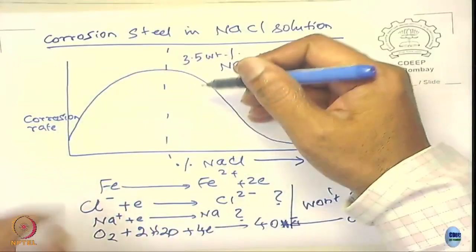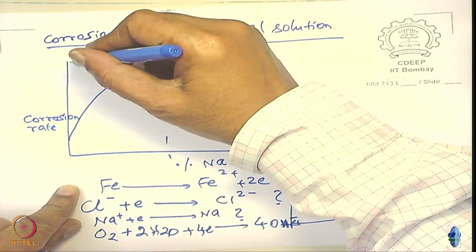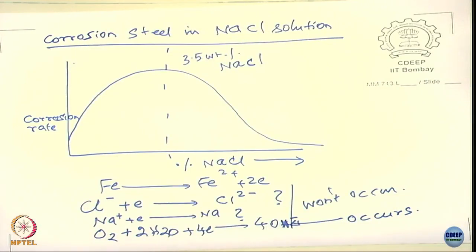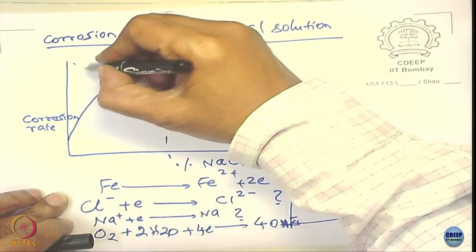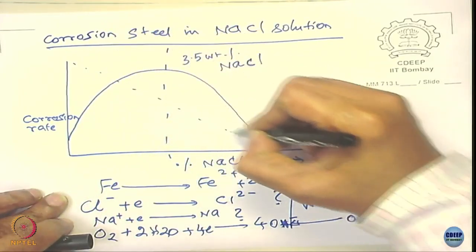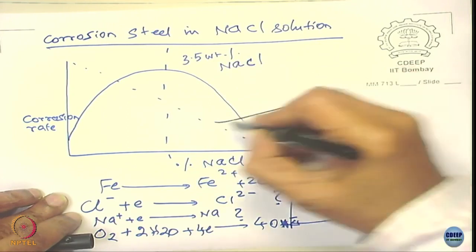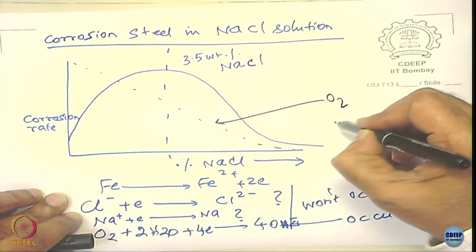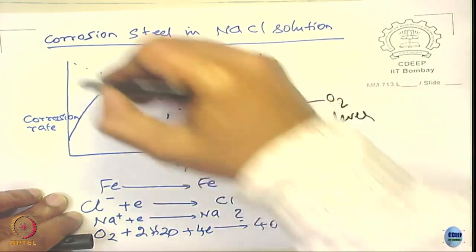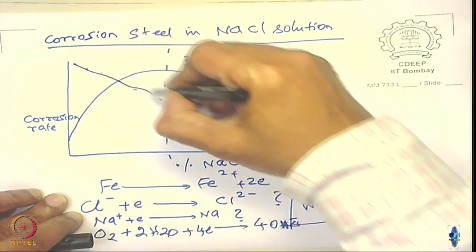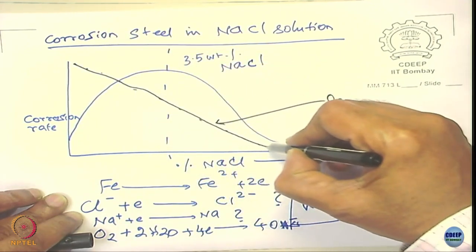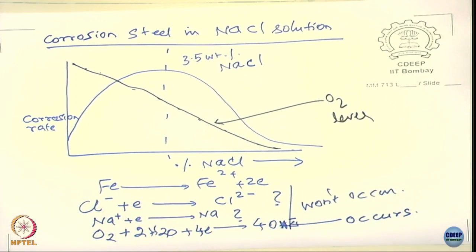So if I plot the oxygen content approximately like that, I am not saying exactly, this is a schematic, do not take it as the trend at all, the oxygen level falls down.